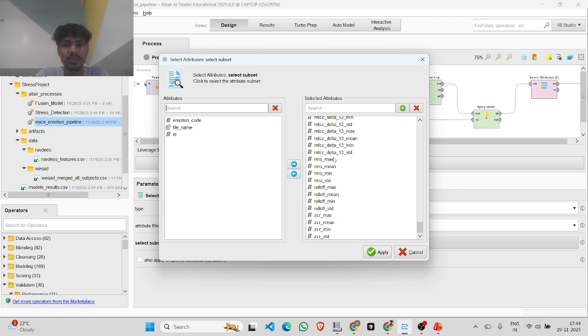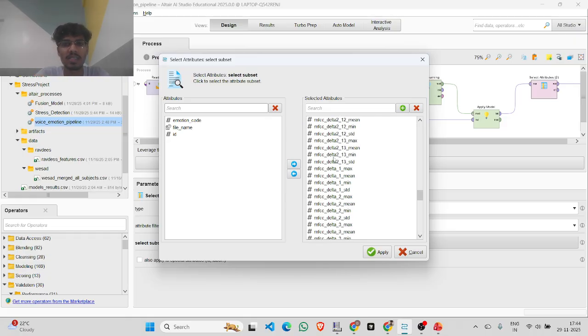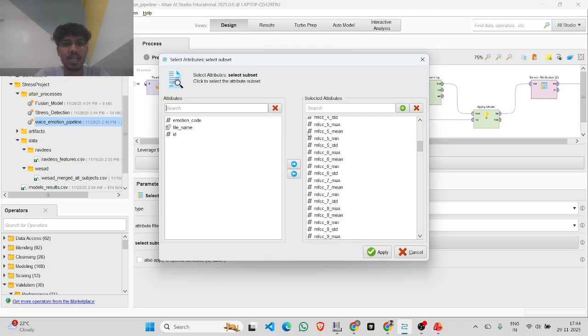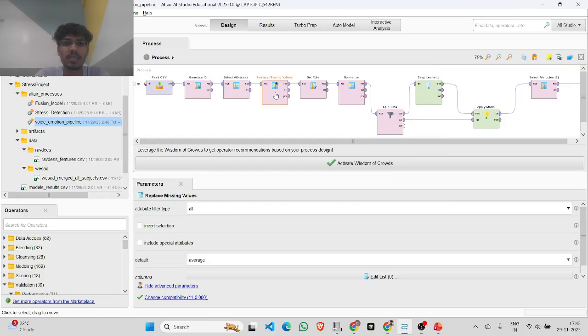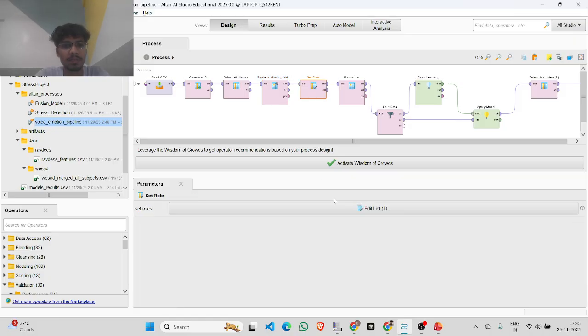The data set was a very high-feature data set, the number of features was very high. It was like multiple WAV files were there, so I merged the data set and got these features. I selected these features, and not the ID, file name, and the emotion, because they are not needed for our use case. And here also I am using the replace missing values operator, just replacing the missing values with the average, and setting the role.